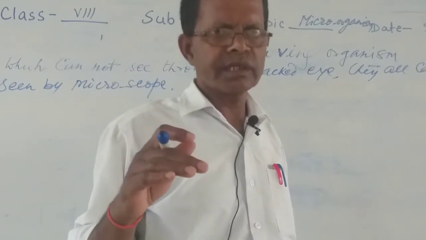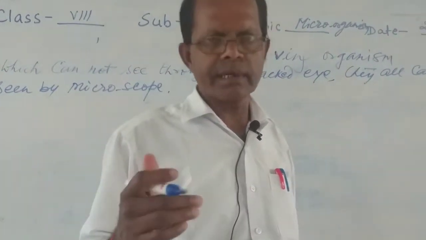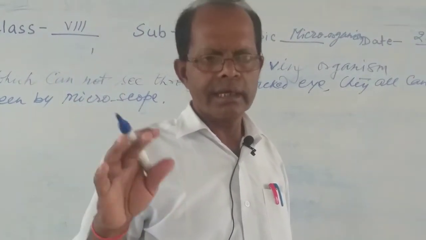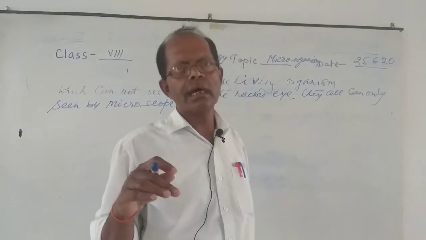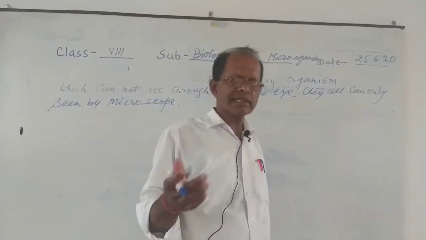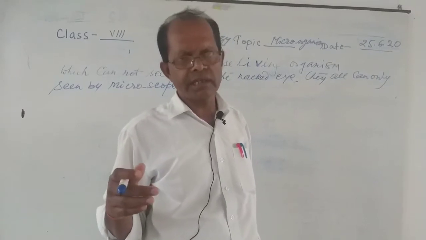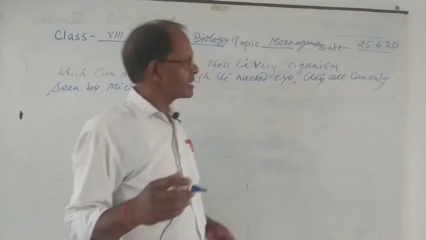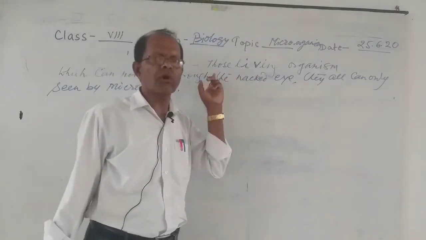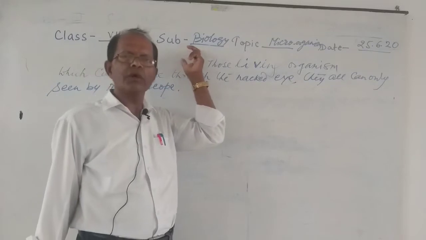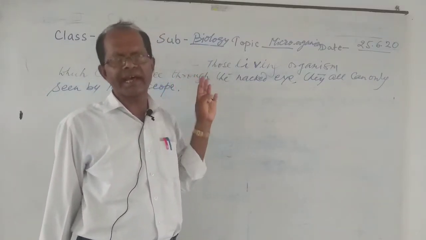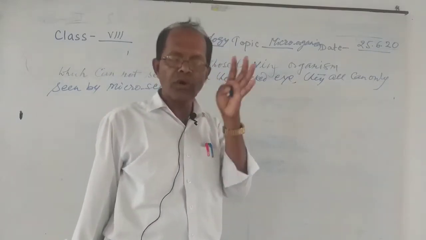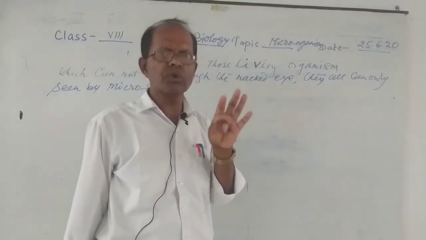Today I am going to discuss the second chapter. As you know, in class 7 you have studied it, but now in the next class you are going to study it in detail. The second chapter is microorganisms. Do you know what microorganisms means? Microorganisms means those living organisms which cannot be seen with the naked eye. So you have to understand that microorganisms can only be seen through the microscope.